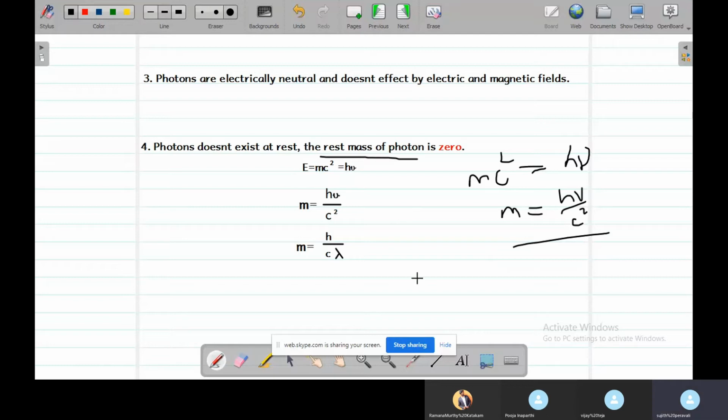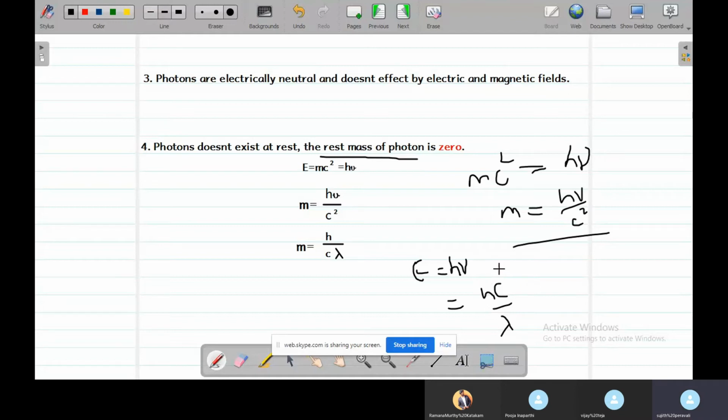As we know that E equals h mu, and mu equals c by lambda.